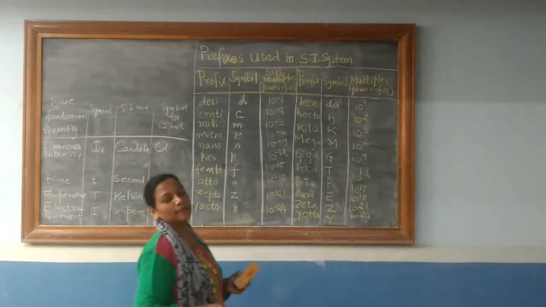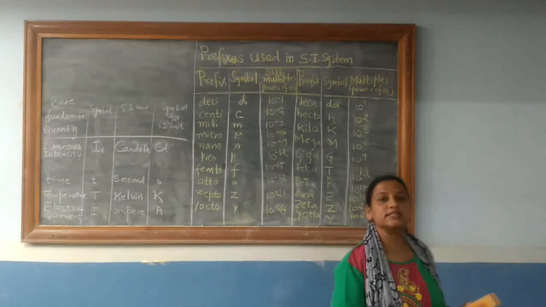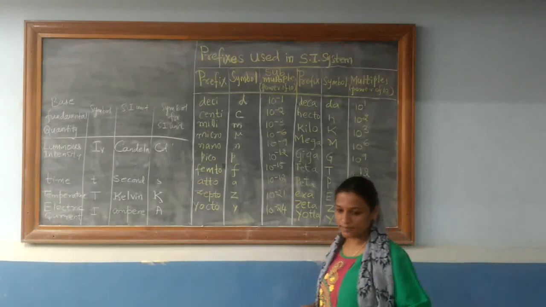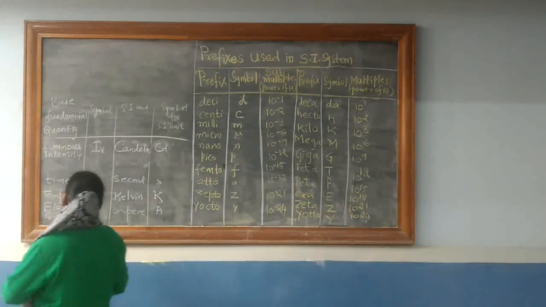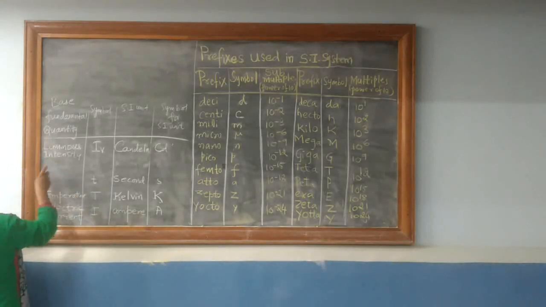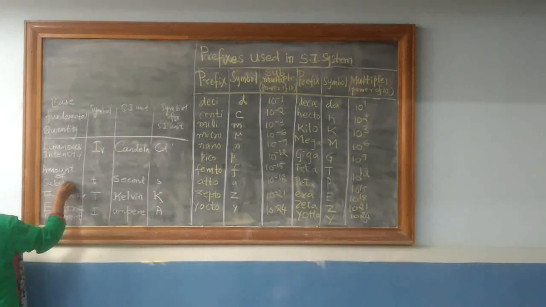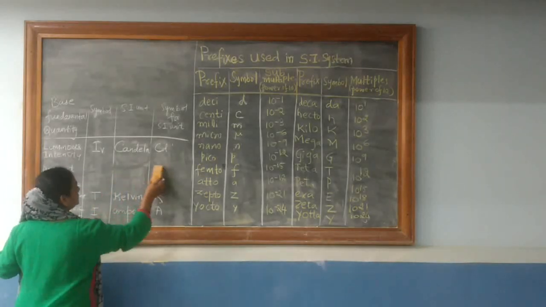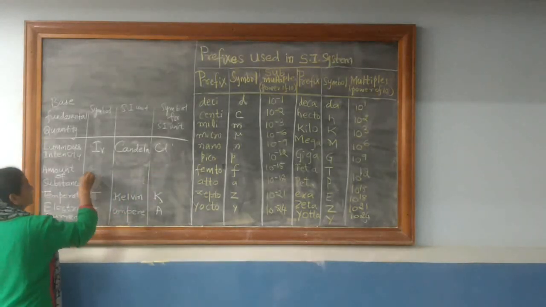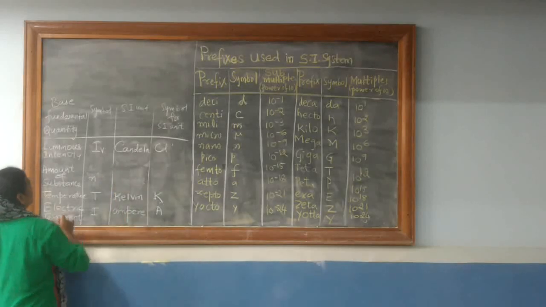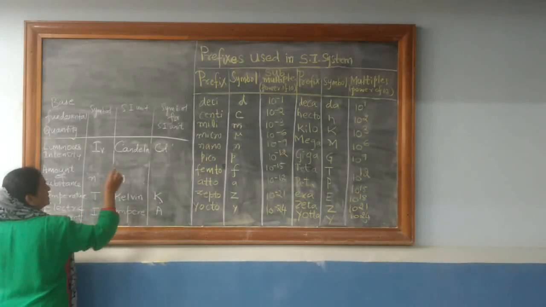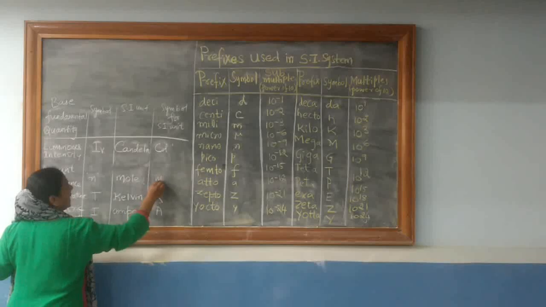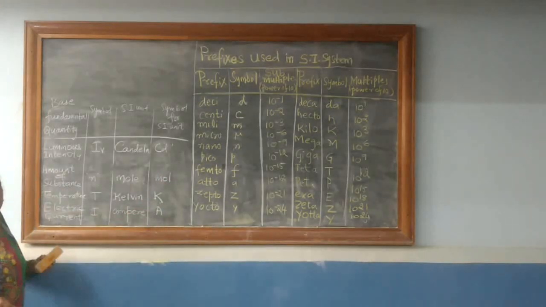And the seventh base physical quantity is amount of substance. The symbol used is small n. The SI unit for amount of substance is mole, and the symbol is mol.